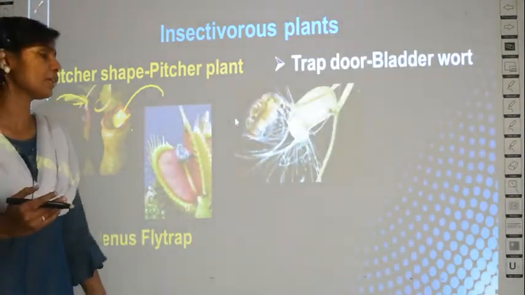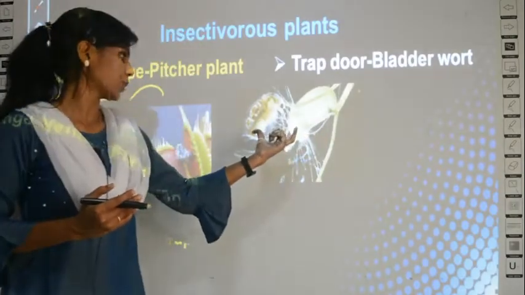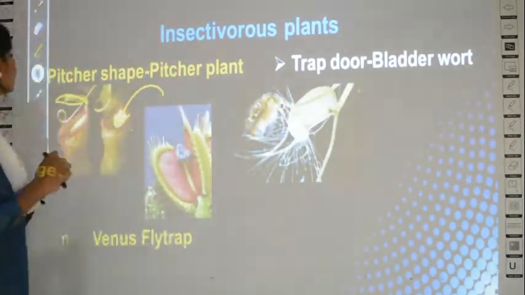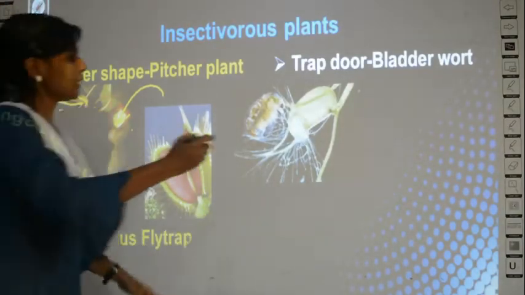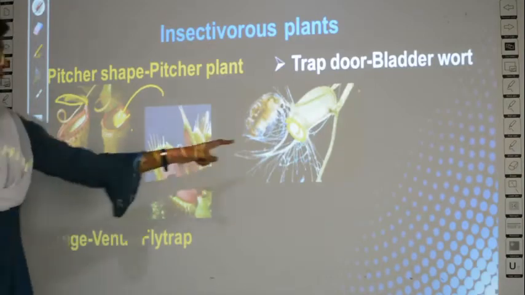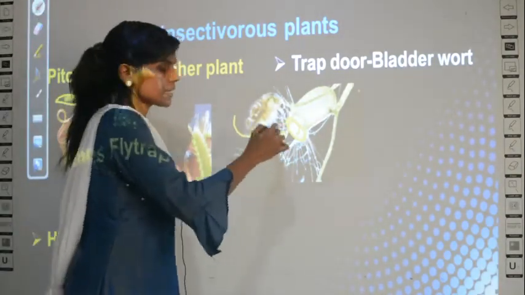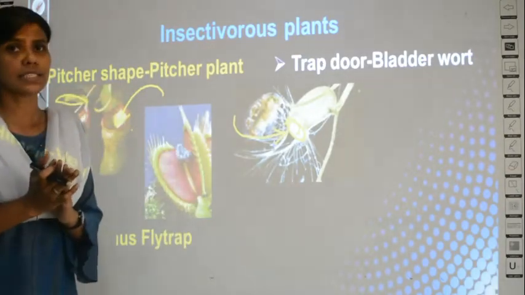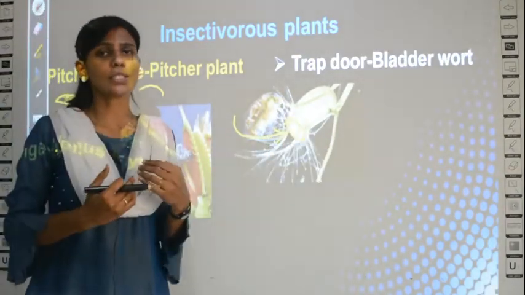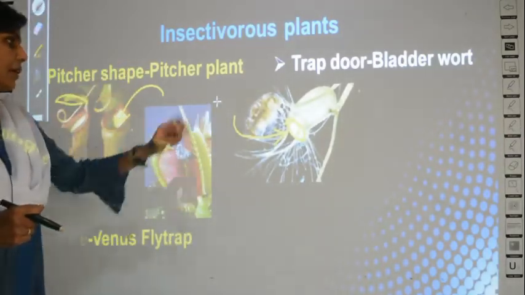The third example given is bladderwort. This is bladderwort. Okay, it has a trap door. Actually, there is an opening here, just like pitcher plant, no? Similar to this, there is an opening here. So once the insect gets inside, it is trapped inside, and then the plants have digestive enzymes and they digest the insect and get the nitrogen source. This is example number 3.